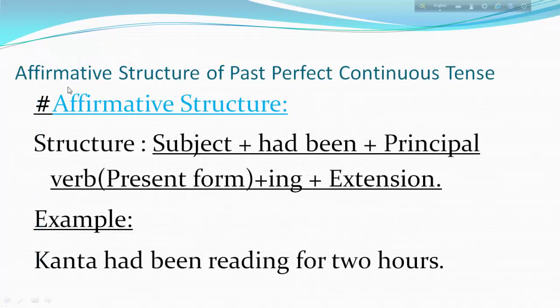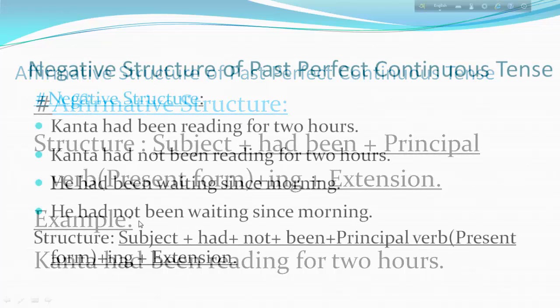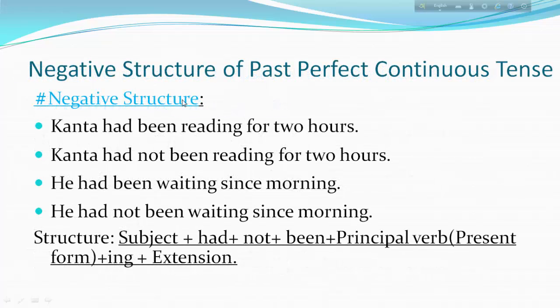So students, when I tell you to write down the structure of past perfect continuous tense, at that time you have to write down that structure. That is the affirmative structure: subject plus had been plus principal verb, present form with ing plus extension, and you must give an example with the structure. Now look at the negative structure of past perfect continuous tense.